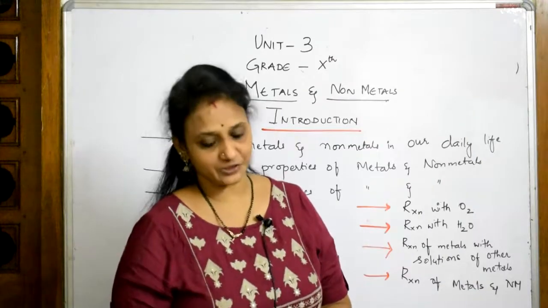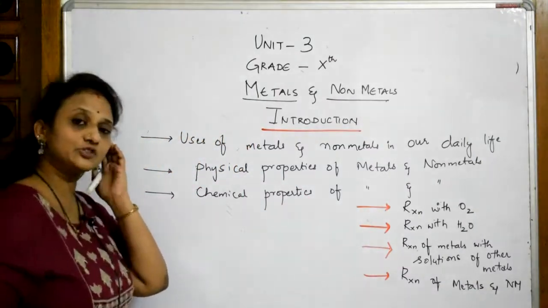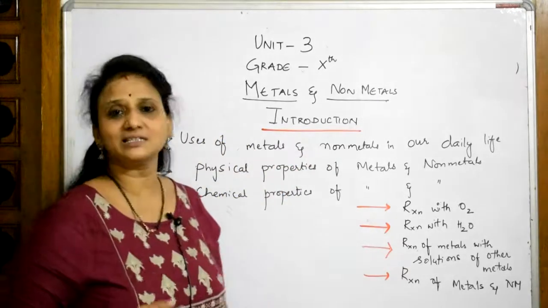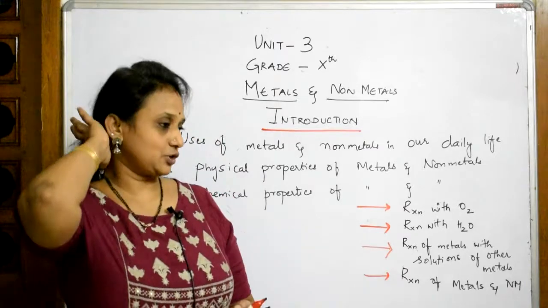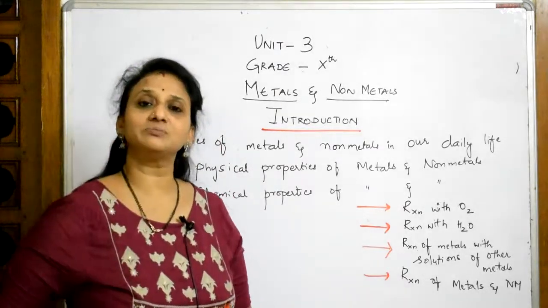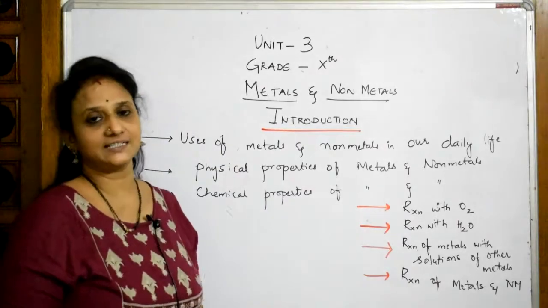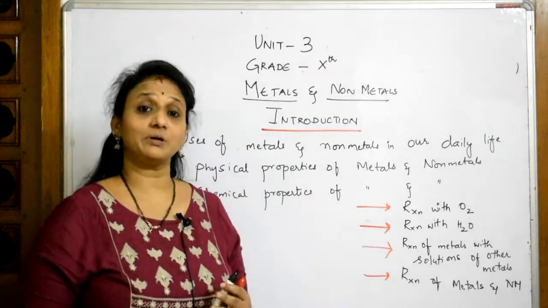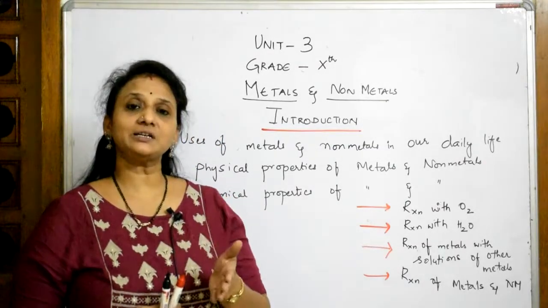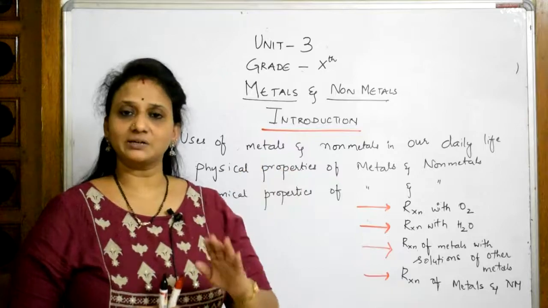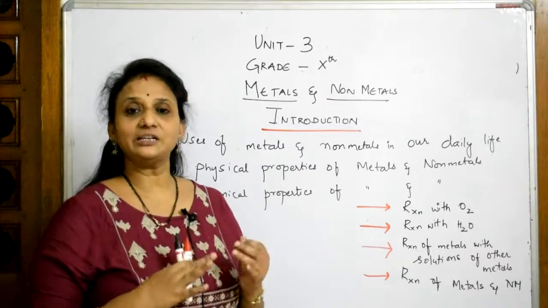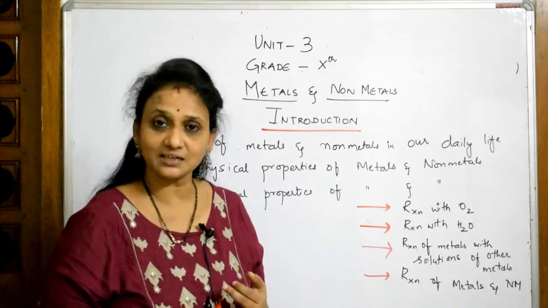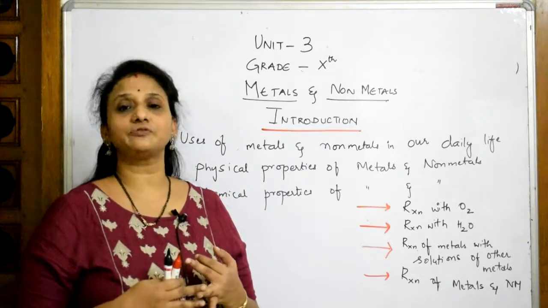Let's see the index first, right? When I look at the index of metals and non-metals, basically you'll be studying the uses of metals and non-metals in daily life. A general question, if they ask you for 1 or 2 marks, uses of metals and non-metals, that will be taught to you with different examples. After that, I'll be teaching the physical properties of metals and non-metals. Now, what is the specialty here? Here, I'll be dividing into a metals and non-metals bifurcation. After that, I'll be teaching you the different examples. I'll be teaching you the exceptions. I'll be marking it with a star mark. All these things will be useful for your examination.